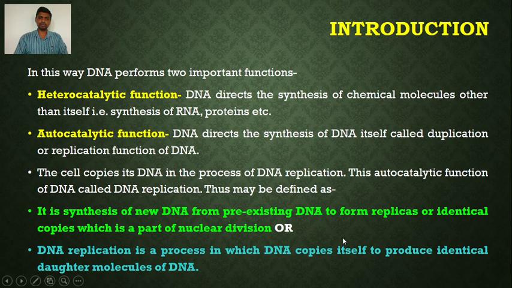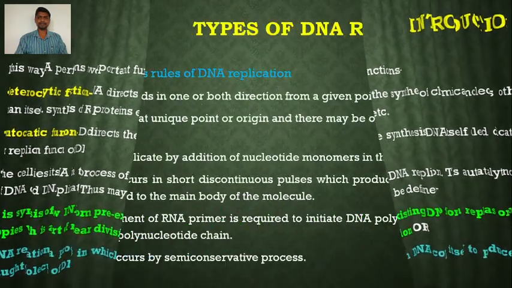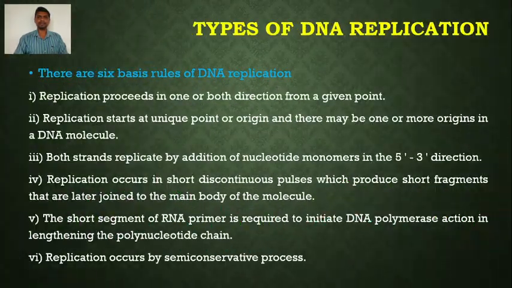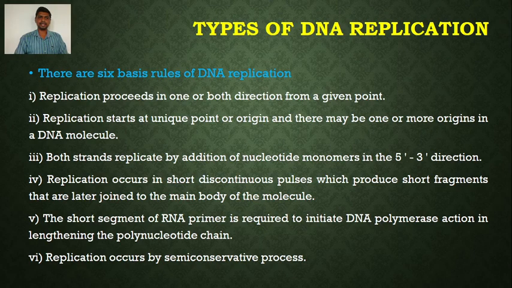So this new DNA, or the daughter DNA, is identical to the parental DNA. So this process is called DNA replication or DNA duplication. Next to this are the types of DNA replication. So before studying the types of DNA replication, here are 6 basic rules of DNA replication.